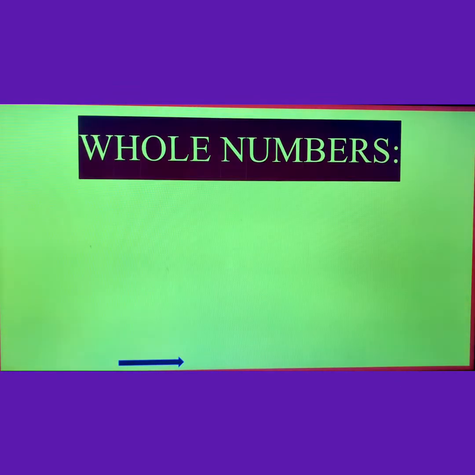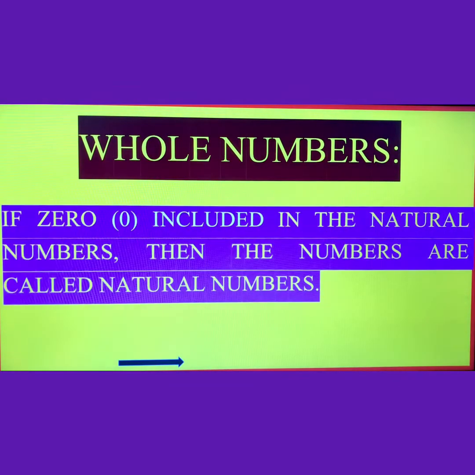Now moving to the next thing, here is whole numbers. What do you mean by whole numbers? If 0 is included in the natural numbers, then the numbers are called whole numbers.